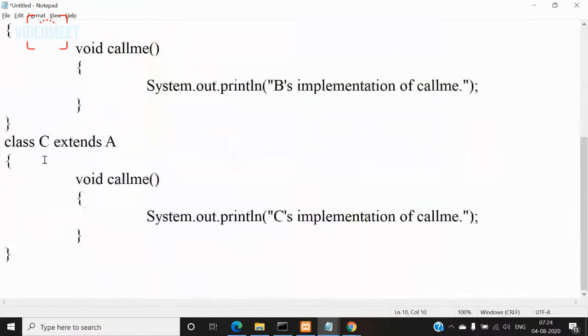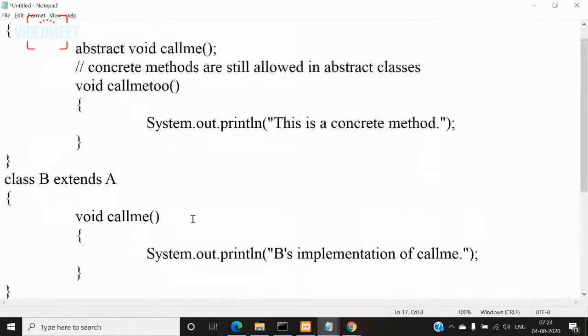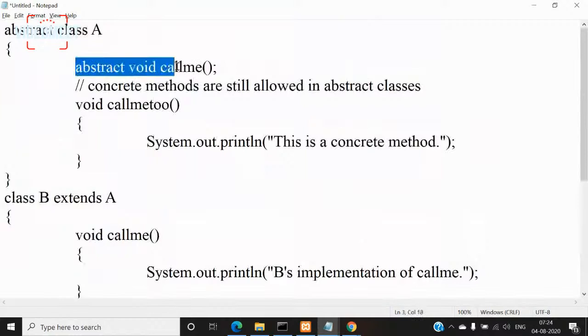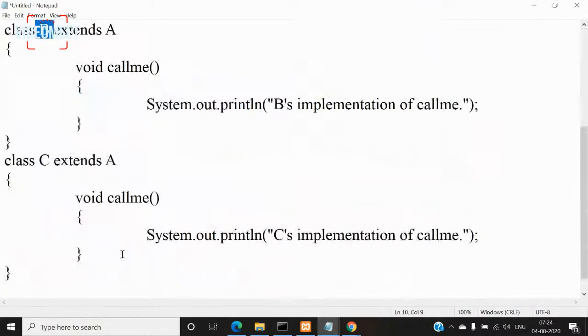And similarly, class C also wants a different version, which is not there in class B or class A. So in that case, is it useful giving a definition here in class A? Even though class A gives a definition here and that is inherited to class B as well as class C, class B and class C don't want that definition, they want a different definition, right?